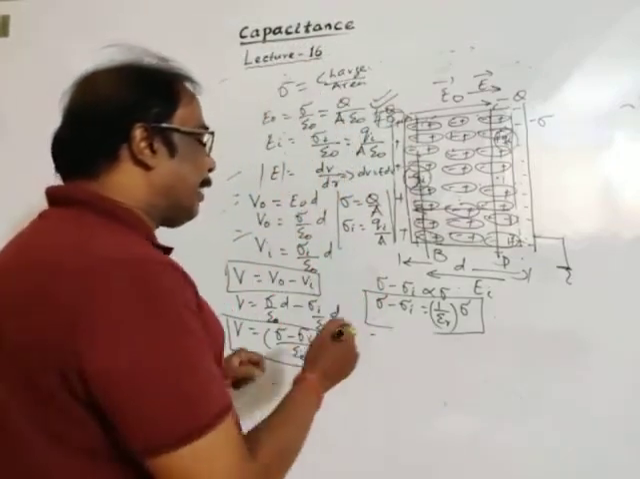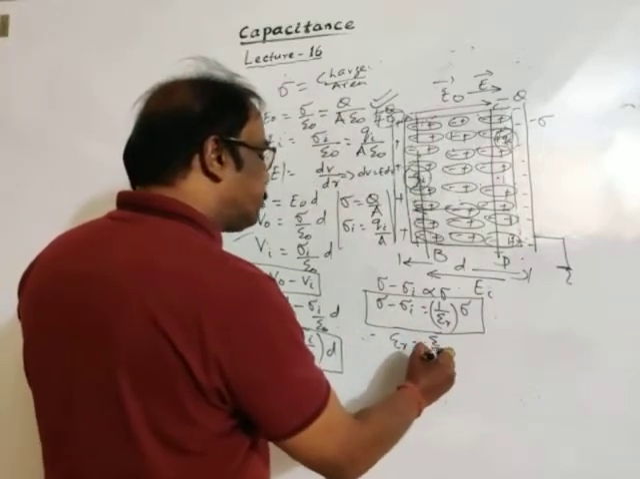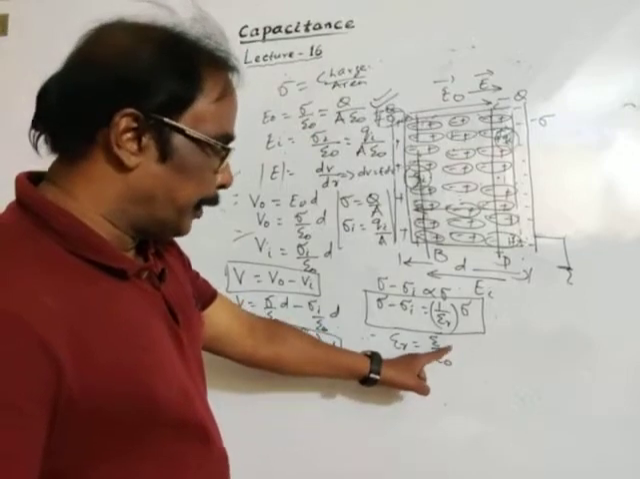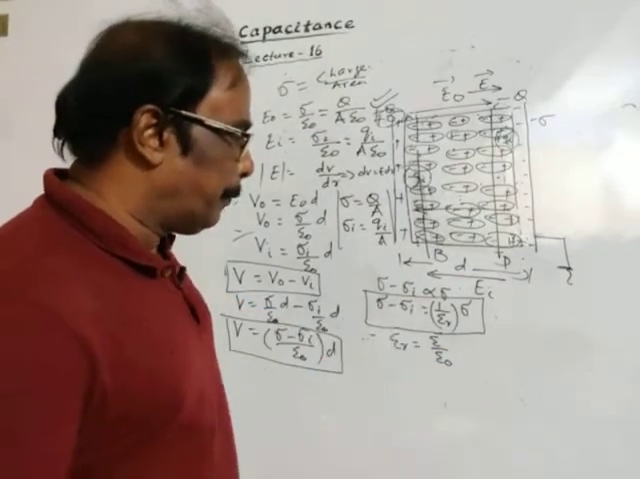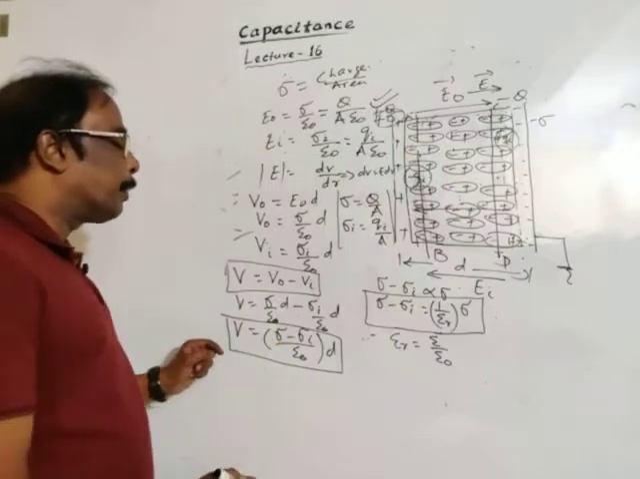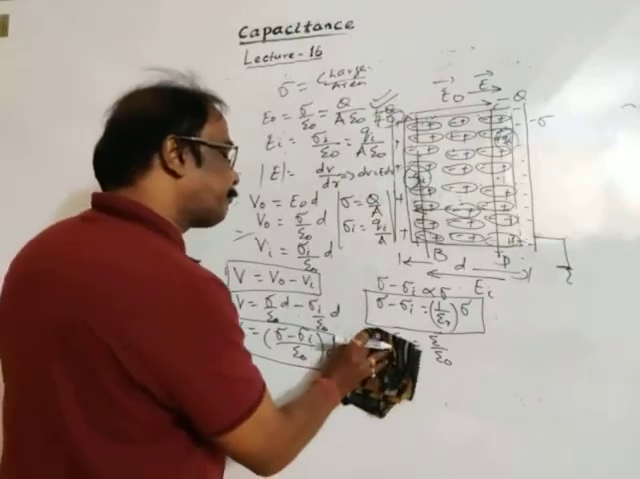What is epsilon r? Epsilon r is relative permittivity, and you know this is the ratio of permittivity to permittivity of free space. Okay. Now we will return to this formula.